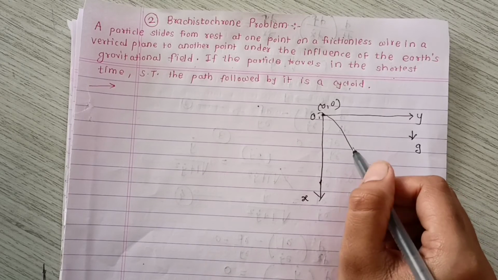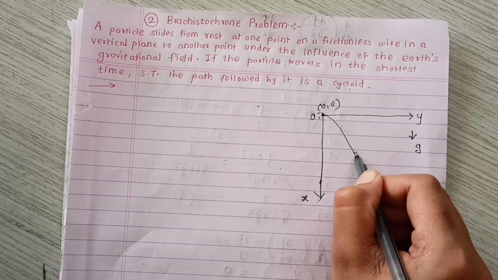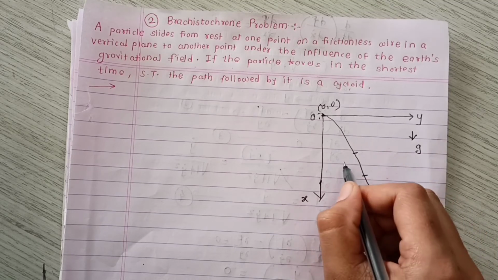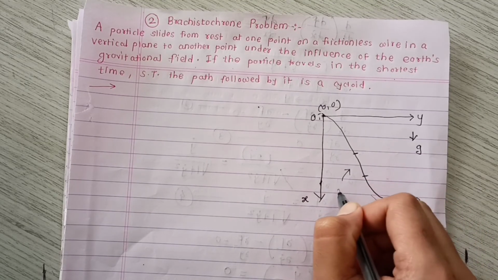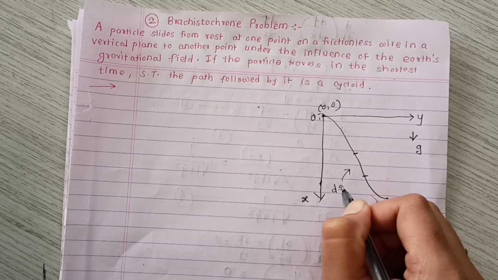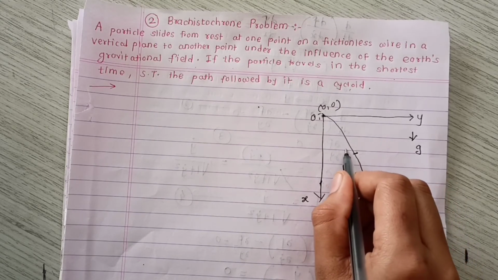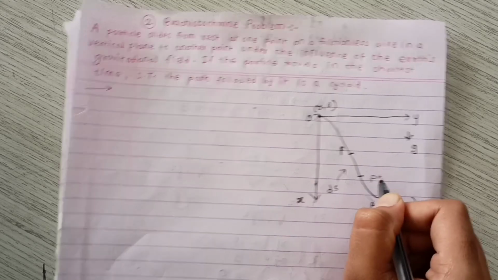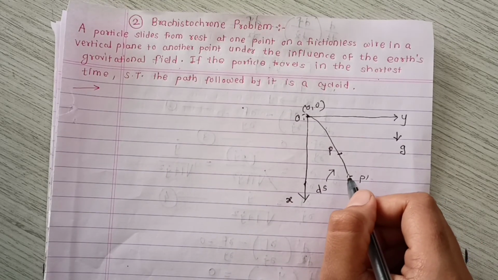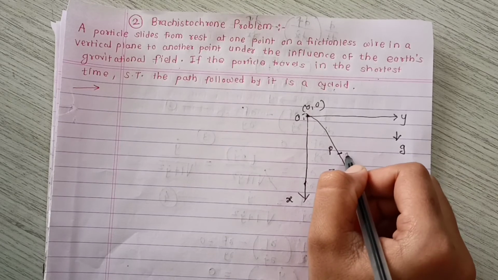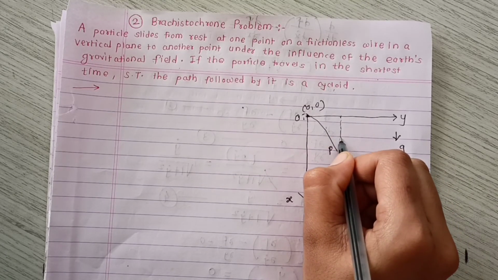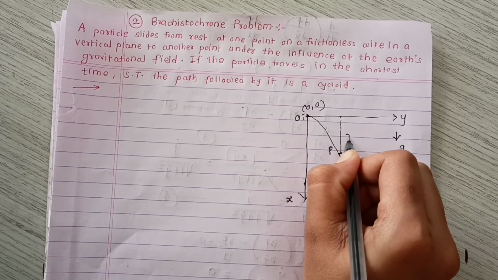Suppose we take a small element on this wire, and for this element we say it is ds, with this point P and this point P prime. Now the vertical distance from the y axis to point P is x.